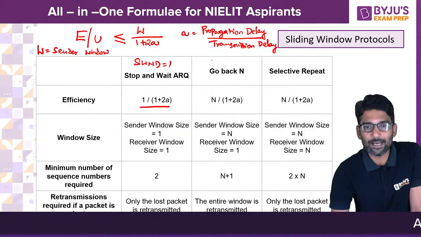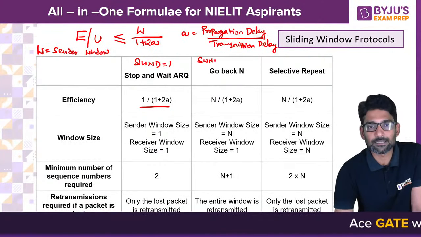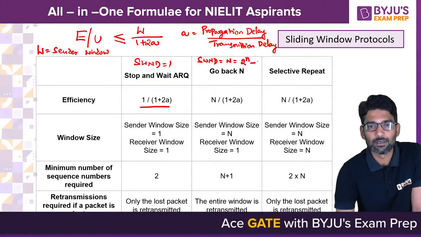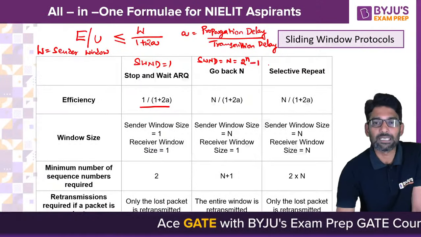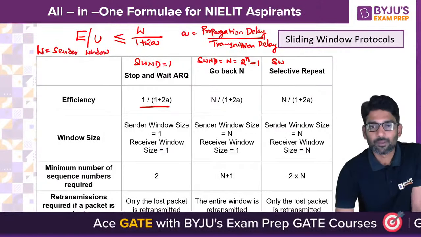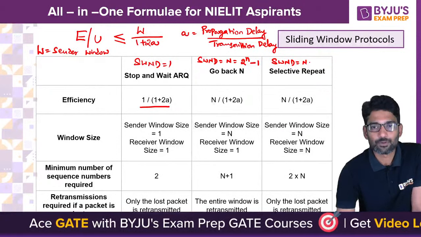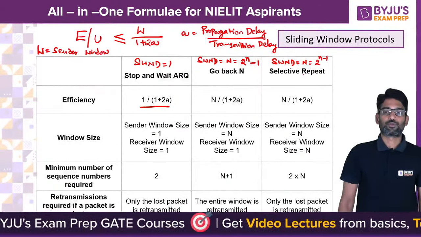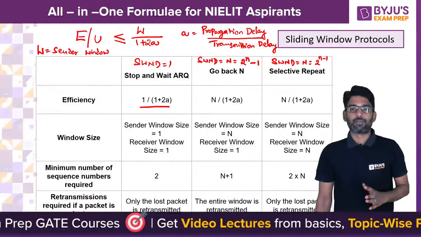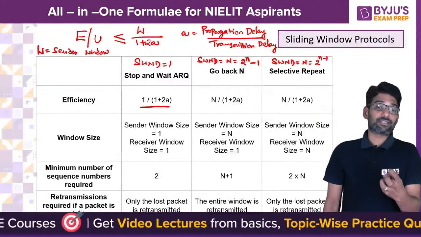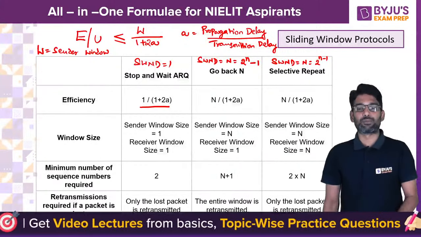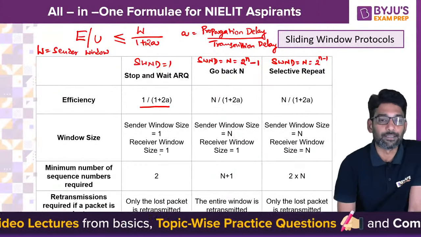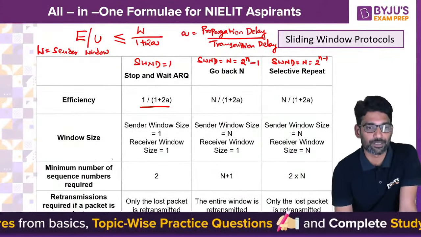In Go-Back-N, sender window size is capital N, that is 2 to the power n minus 1. In Selective Repeat, it is 2 to the power n minus 1. So here, what is the maximum number of sequence numbers required? This is a very, very important point.